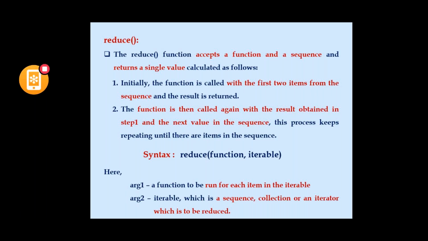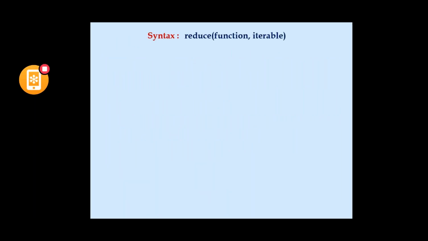So we'll see with an example. So using the lambda function with reduce built-in method. Here the function is used as a lambda function, and the iterable can be list, tuples, dictionaries, whatever we need.